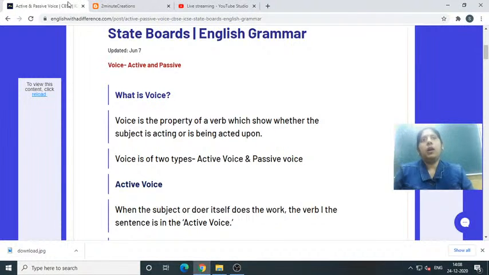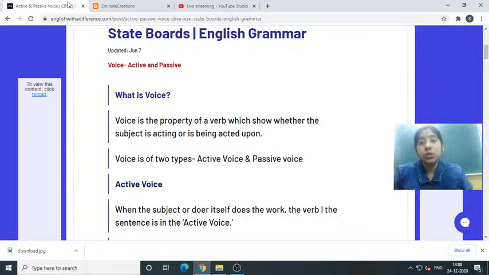So here we have active and passive voice. First of all we should know what is voice. What is voice in grammar? Voice is the property of a verb which shows whether the subject is acting or is being acted upon.